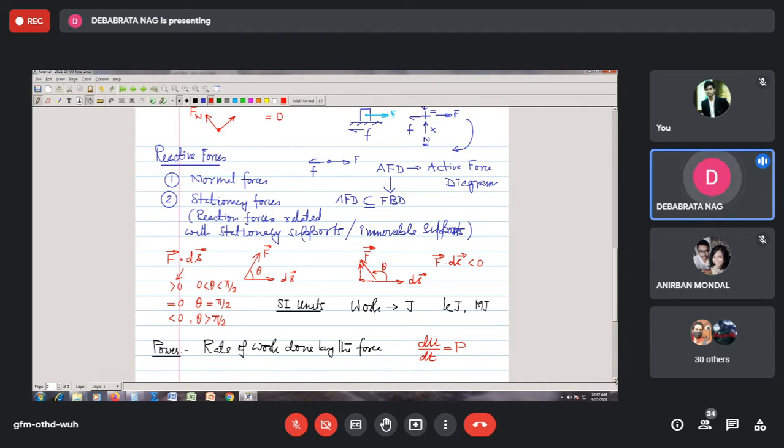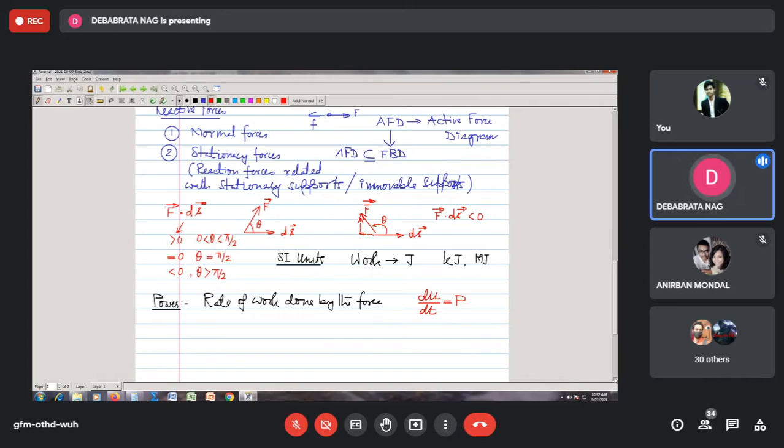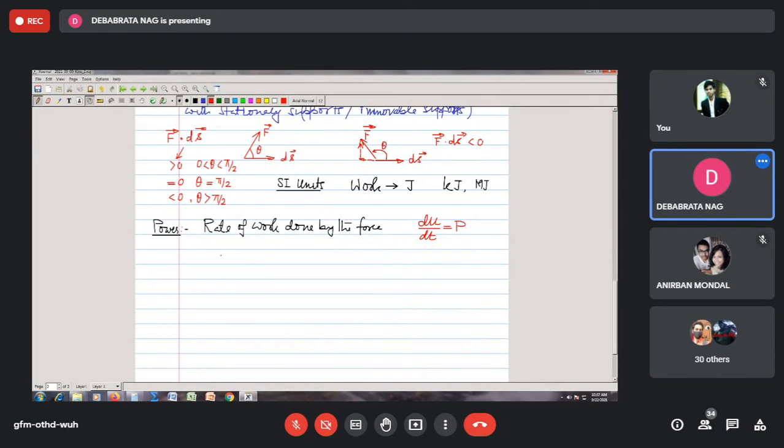Now, if you remember what is du, in place of du we can say that this du is nothing but f bar dot ds bar. This is our du vector.